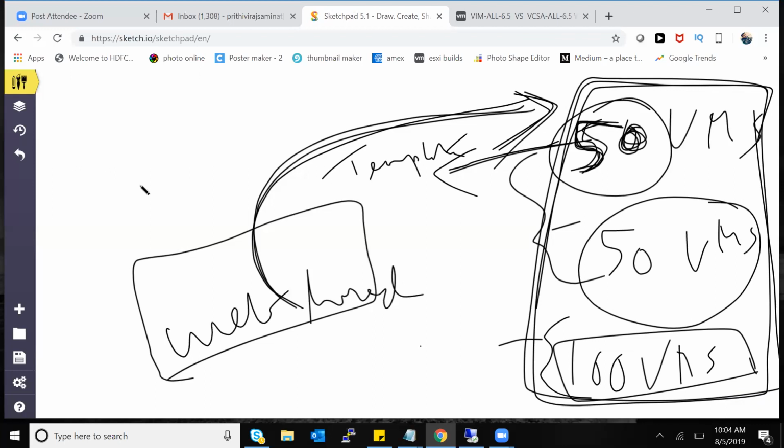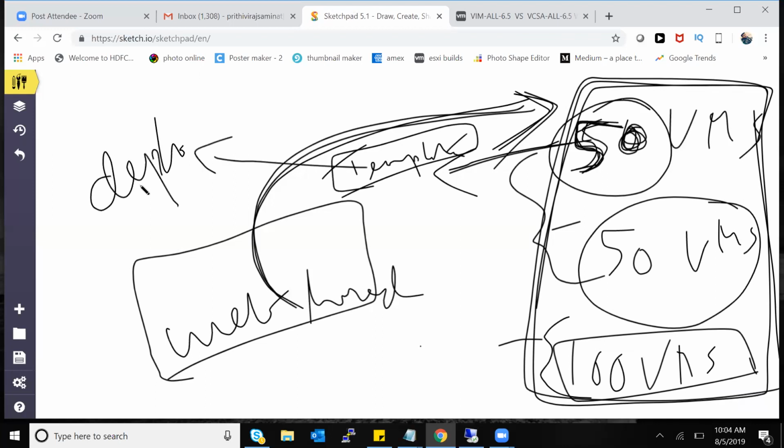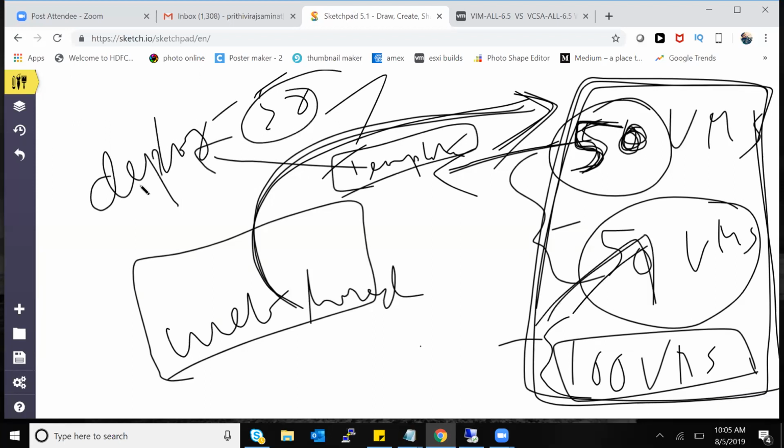No, nothing. What they do is they right click on the virtual machine. There will be an option to deploy. If they have a script, they'll just write a script for deploying 50 VMs. One click, one shot, all 50 VMs will be up and running in 1 or 2 hours. This is the template. Is it clear?